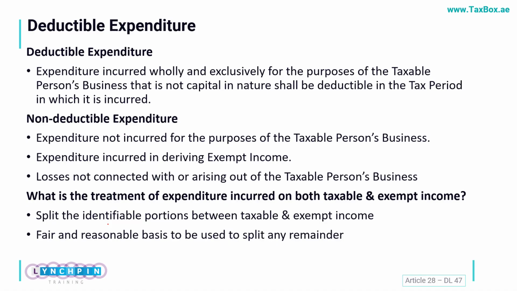So the first and the foremost here, there are certain expenditures which can be adjustable against my taxable income, and the blanket rule here is that the expenses which are incurred wholly and exclusively for the purpose of my taxable business, okay, and such expenses should not be capital in nature, which means if I am buying any fixed assets, plant, machinery, equipment, vehicles, such expenses as per the IFRS, they will fall into the capital expenditure classification.